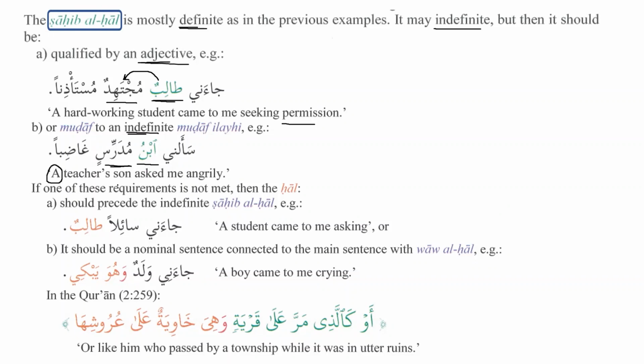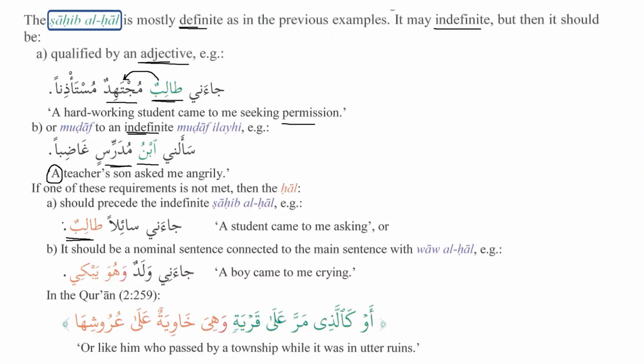So the second condition is it should be mudaf, but it should be mudaf ilal nakira, mudaf to an indefinite noun and not to a definite noun. If one of these requirements is not met, then the hal should precede the indefinite sahibul hal. Then hal will become muqaddam and sahibul hal will become muakhar. For example, ja'ani sa'ilan talibun. A student came to me asking.